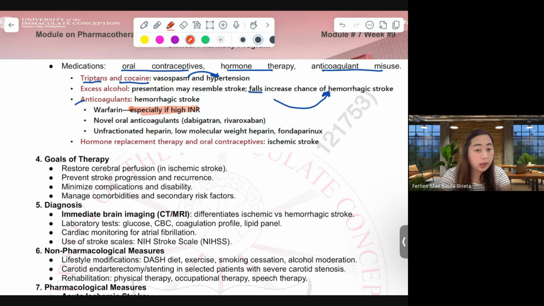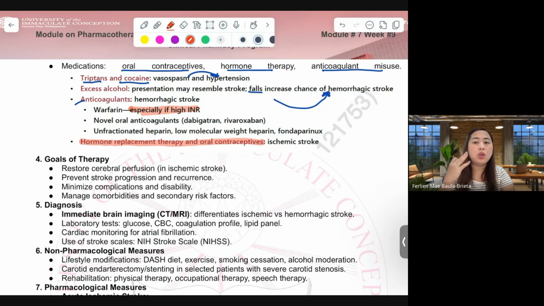If there's high INR, there is a higher chance to have bleeding. We have hormone replacement therapy and oral contraceptives. These drugs give us higher risk for ischemic stroke instead of hemorrhagic stroke.